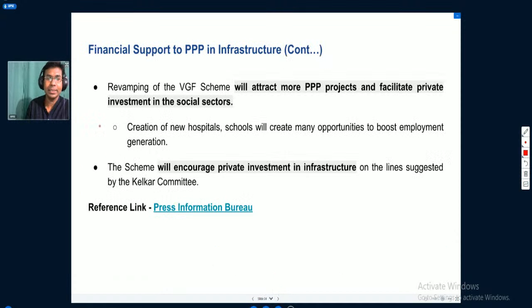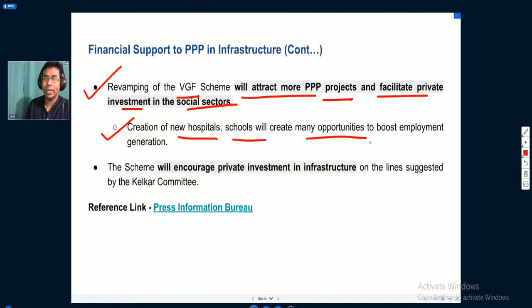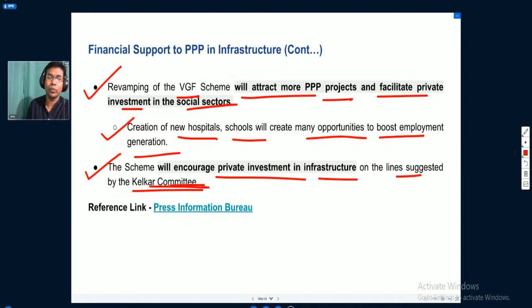And apart from this, the revamping of the viability gap funding scheme will attract more public private partnership projects and facilitate private investment in the social sectors. It will help in the creation of new hospitals and schools, and bring many opportunities to boost employment generation. This scheme will encourage private investment in infrastructure on the lines suggested by the Kelkar committee. We may talk about the Kelkar committee in detail in our upcoming national daily analysis.